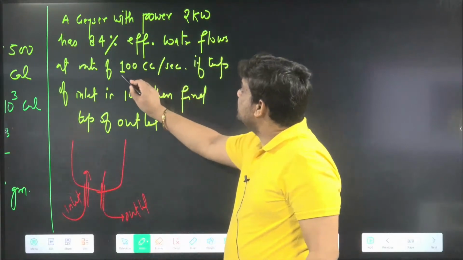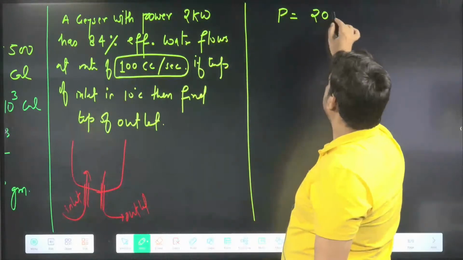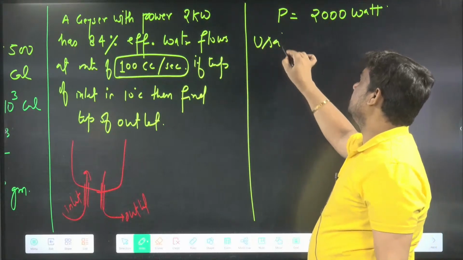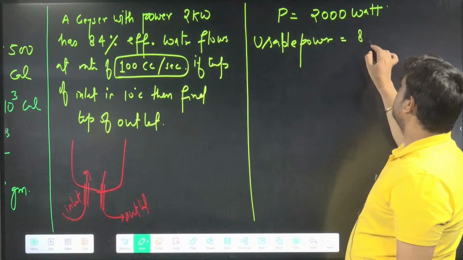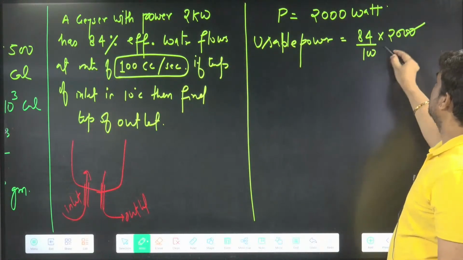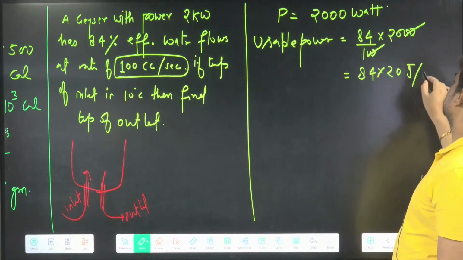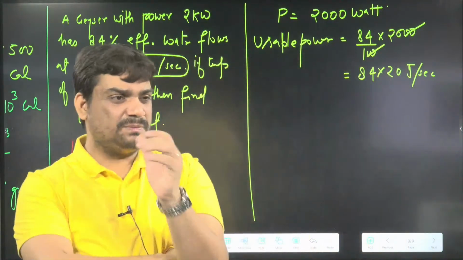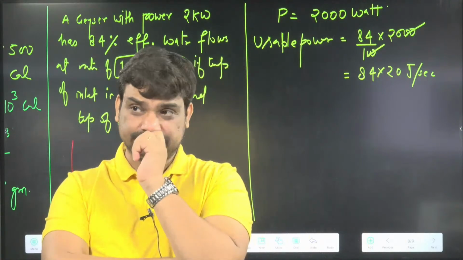They are saying 100 cc per second, and power is given as 2000 watt. The usable power in this case will be 84 by 100 of 2000, so 20 cancels, giving 84 into 20 joule per second. I'm not multiplying because later on things will be cancelled. I hope you got this part up to this.